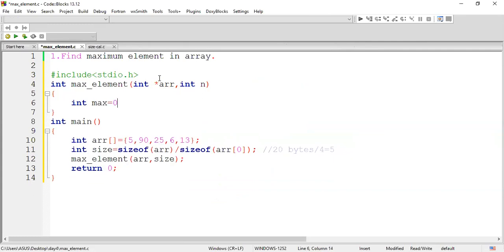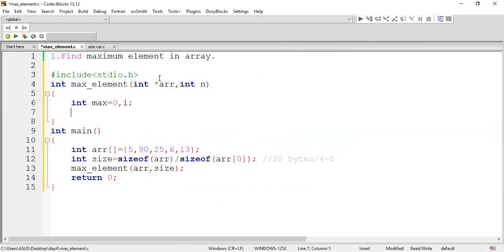And to find the maximum value, the first thing I should do is traverse the entire array from the beginning to the end. So I'll write for i assigned 0, i less than n, followed by i plus plus. Why less than n? Because the array starts from 0, so less than n.